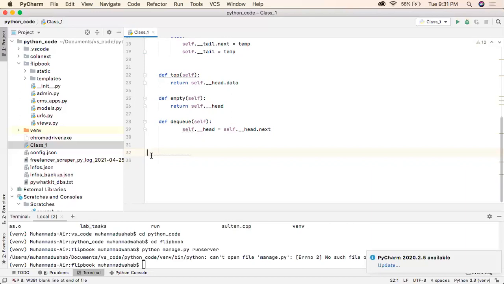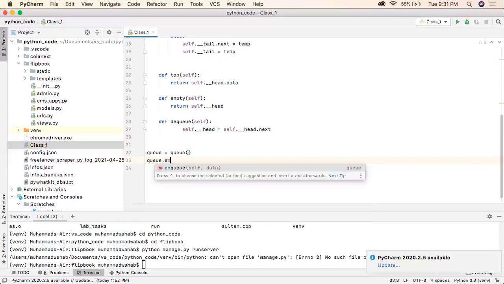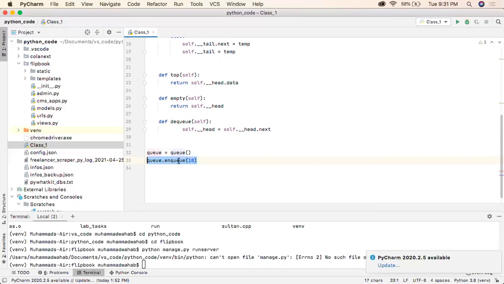So if I create the queue object now, and use the enqueue function to insert data 10, another advantage of using this data structure in Python is that I don't have to specify the type explicitly.